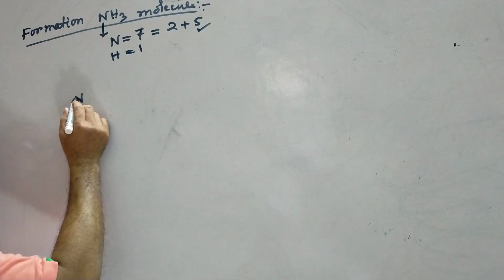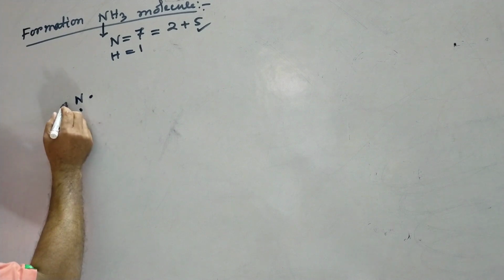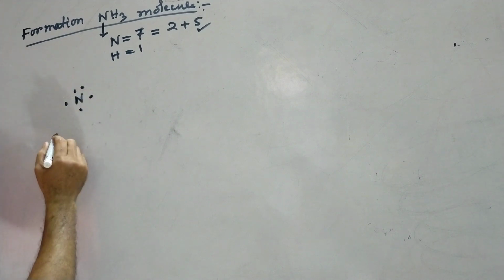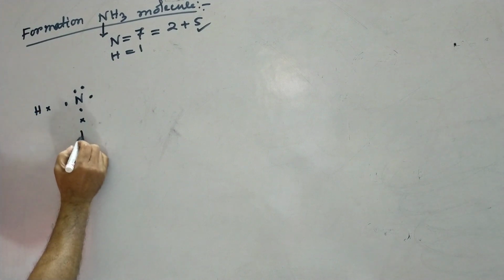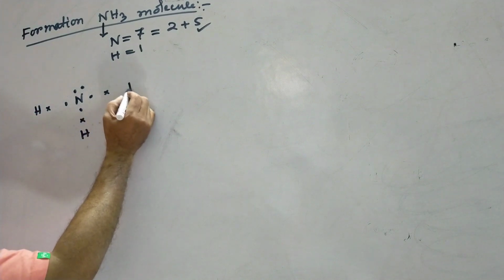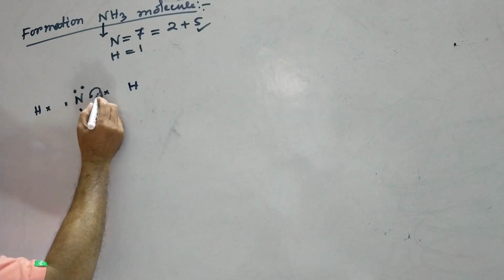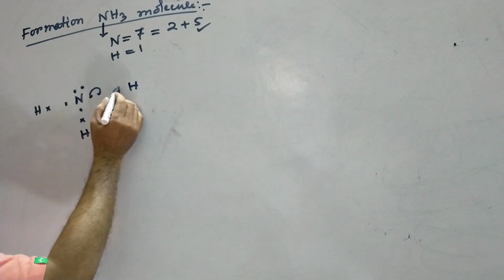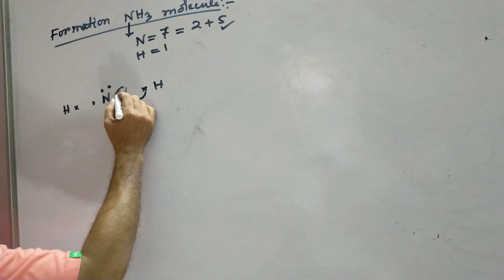Now nitrogen is placed like this with 1 electron here, 1 here, 1 here, and 2 electrons here. One hydrogen is placed here, another one here, and the third one here. This nitrogen shares 1 electron with the hydrogen, and hydrogen also shares 1 electron with this nitrogen atom.